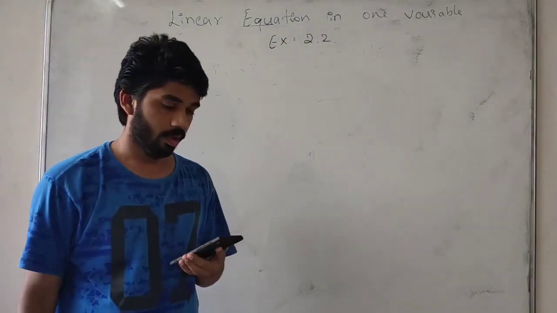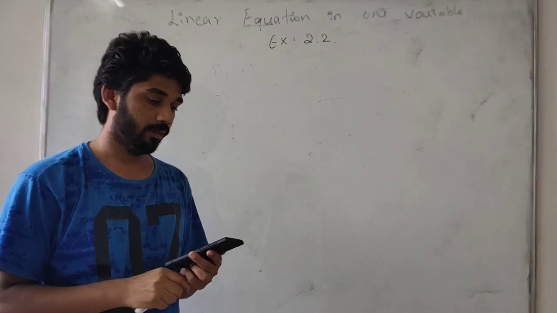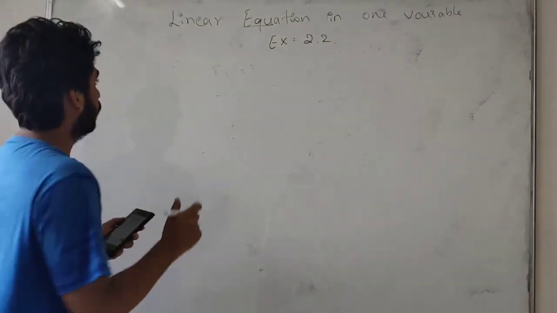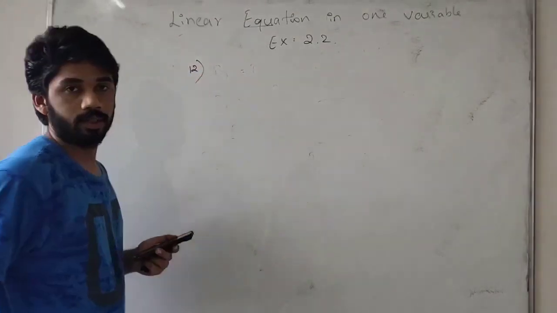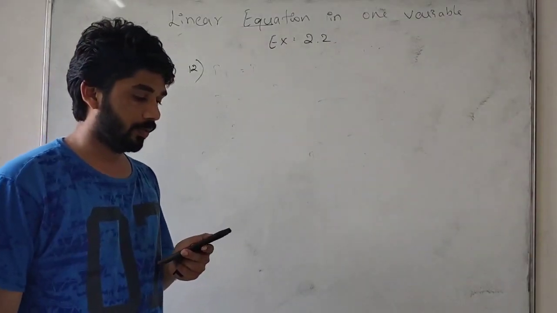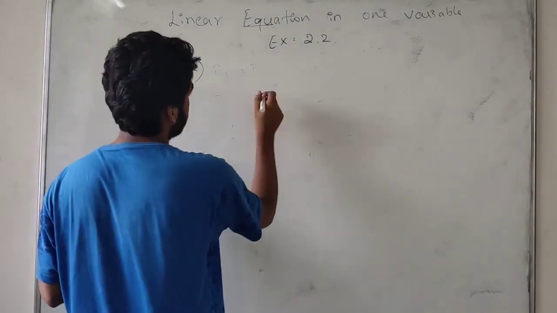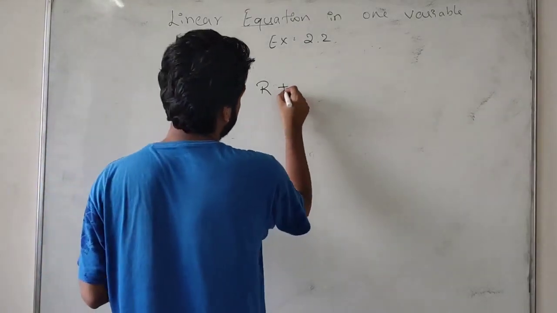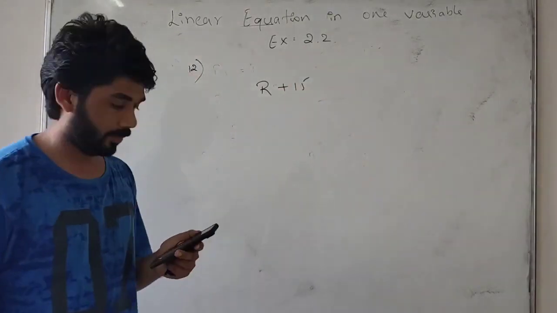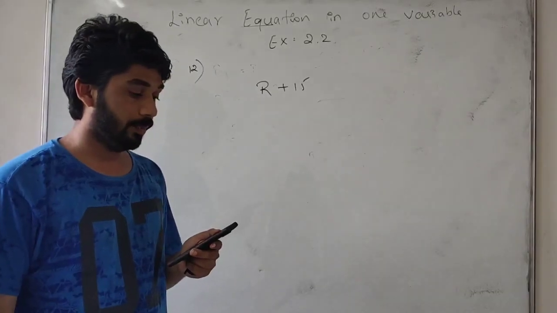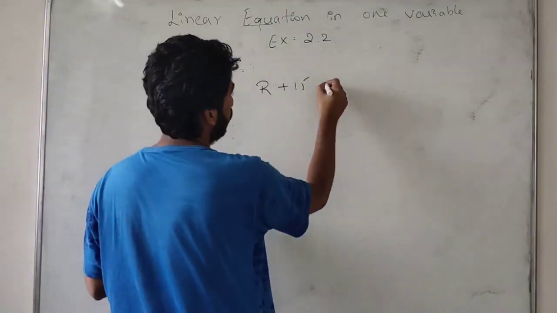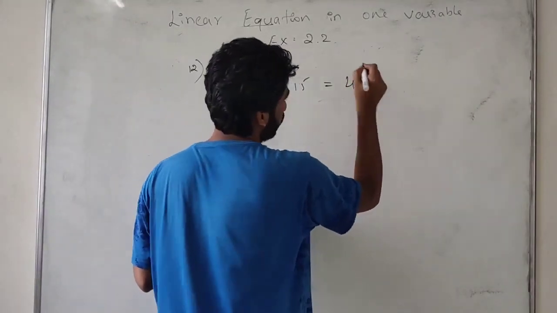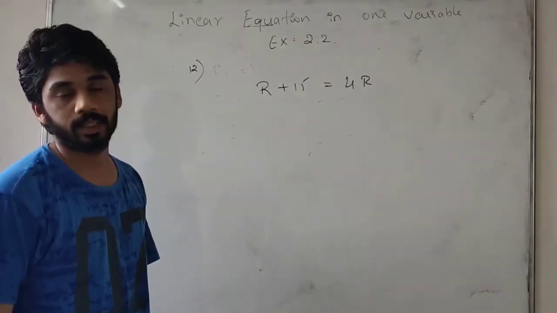The next problem: 15 years from now, Ravi's age will be 4 times his present age. What is Ravi's present age? You must know the concept first. Ravi is a person's name. 15 years from now means plus 15. 15 years from now, his age will be equal to 4 times his present age. We have to find Ravi's age.